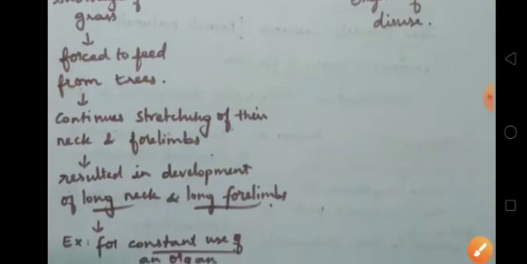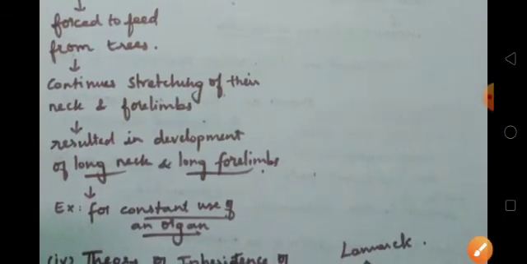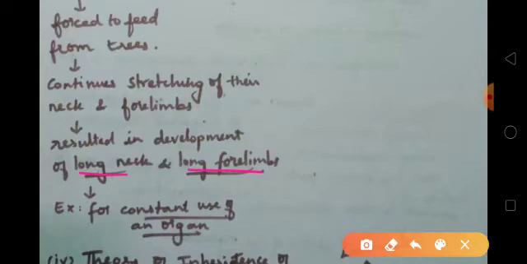After several generations, they developed the ability to have a long neck and long forelimbs. So this long neck and long forelimb are examples of constant use of an organ.